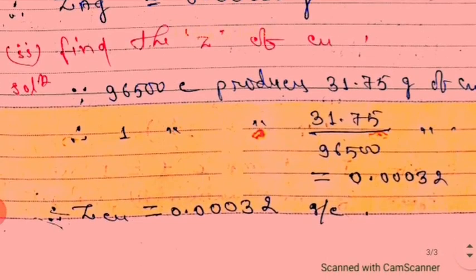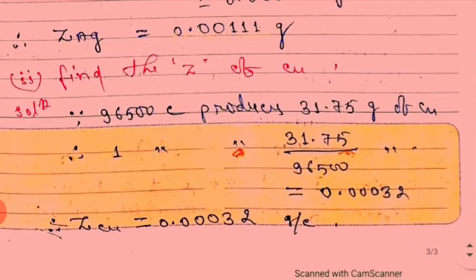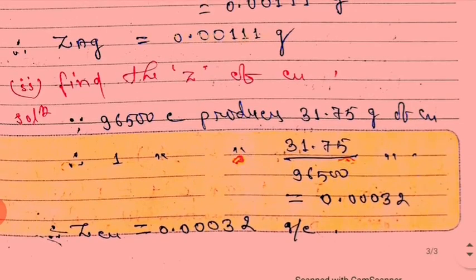So the electrochemical equivalent of silver is 0.00111 gram. That is the value of electrochemical equivalent. Z of Ag, means electrochemical equivalent of silver, is equal to 0.00111. After that there is 9 also, but remember up to 5 digits only, 0.00111, or after that you can write 9.